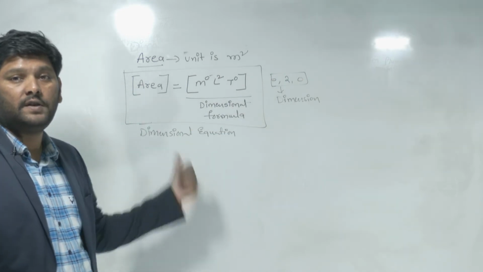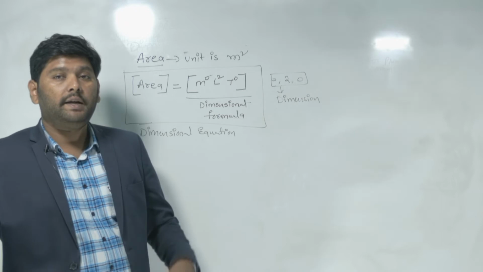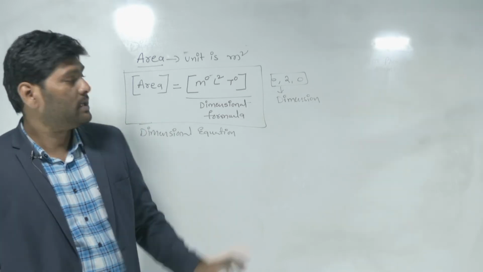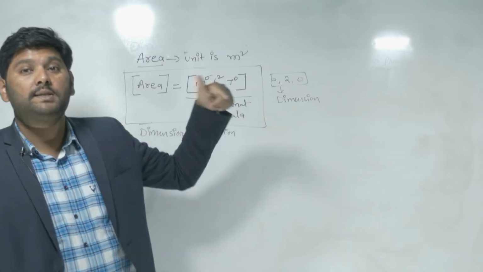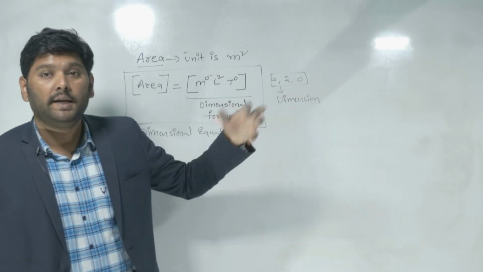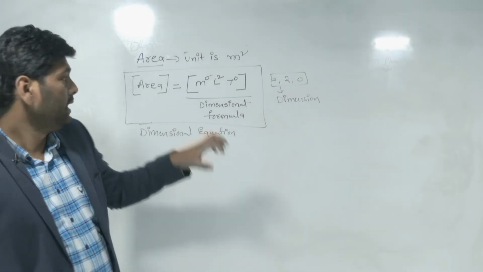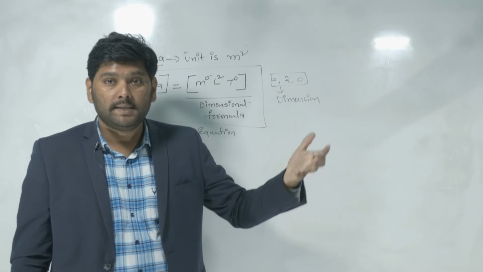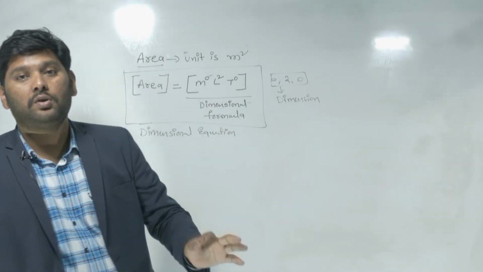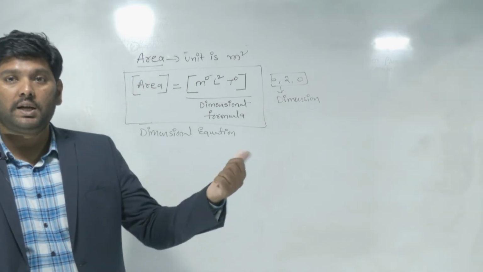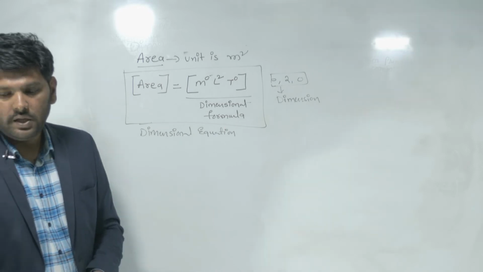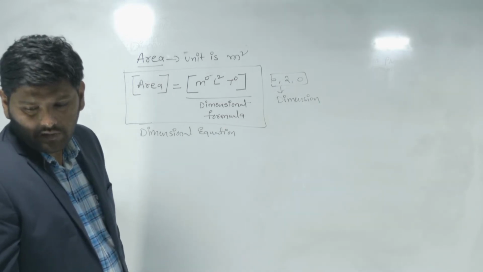Dimensions of that physical quantity. See here, the dimension of mass in area is how much? 0. Dimension of length in area is how much? 2. Dimension of time in area is 0. Similarly, the dimension of temperature in area is also 0 only. Even current is 0. Luminous intensity also 0. So that is the way we can express dimension formulas.